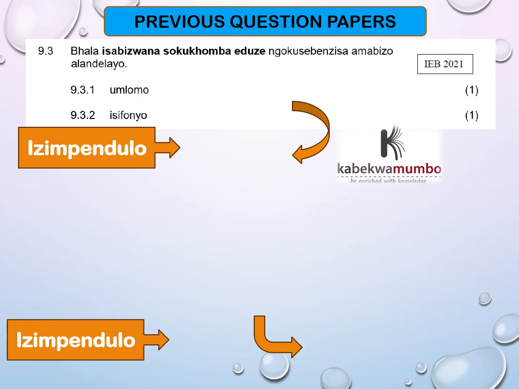Isabizwana sokukhomba, khomba is to point. That means it's a demonstrative pronoun, and it is specified ukuthi eduze ngo-2021. Ngokusebenzisa amabizo alandelayo, by using the words that follow, right? The nouns that follow. So you may be given individual nouns, or you may be given the nouns in sentences. So we have umlomo, it's an u beginning word. We have isifonyo, is an isi beginning word.